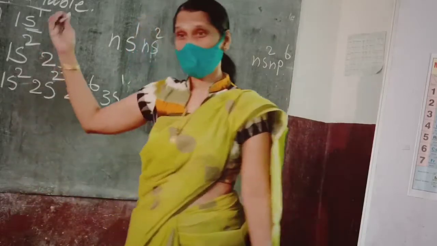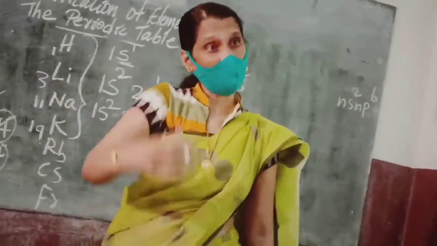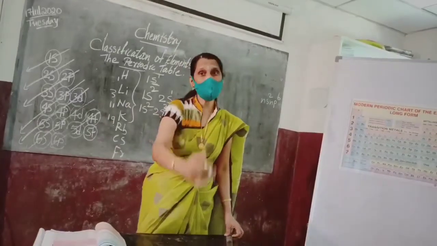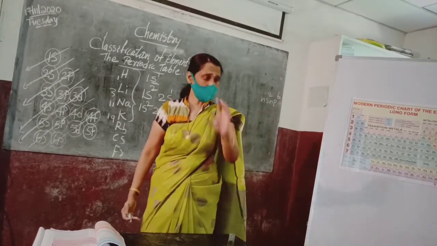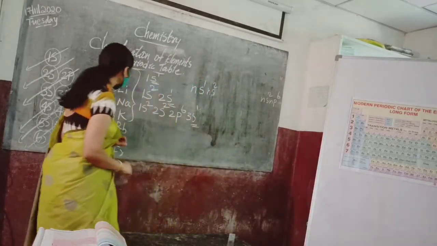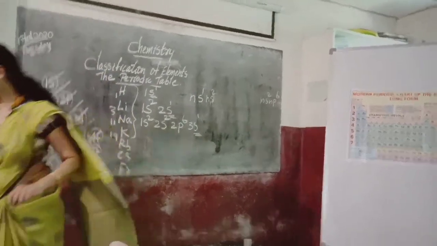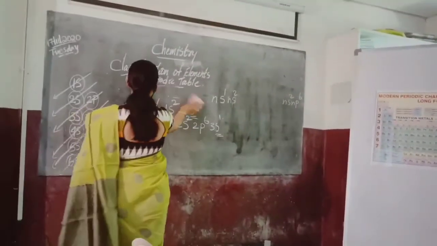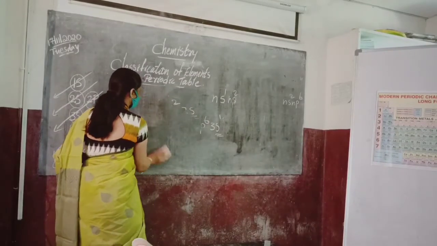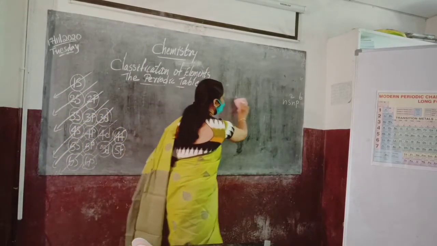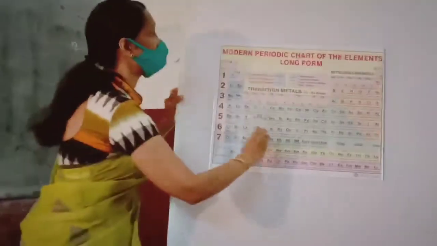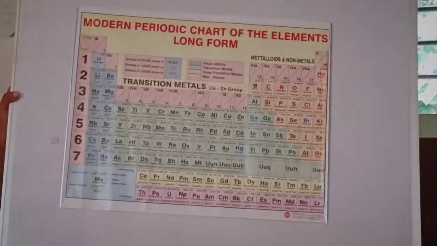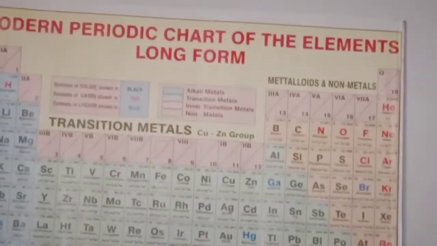Okay, now in the modern periodic table, that trend is also followed. That is why we say that the physical and chemical properties are periodic functions of the electronic configuration. And you can see something wonderful here when we talk about the number of elements in each period. How many elements are in the first period? Only 2 elements are there, hydrogen and helium.